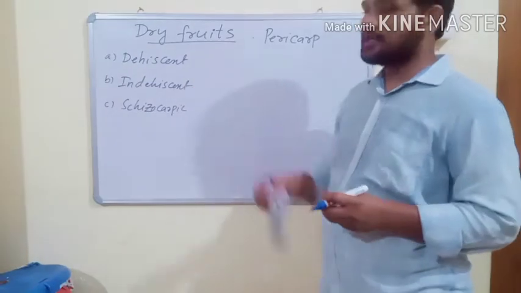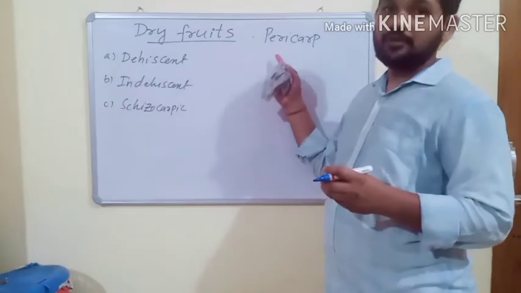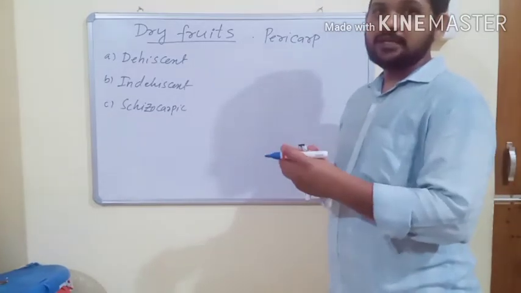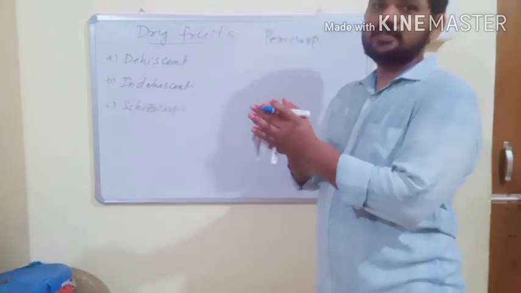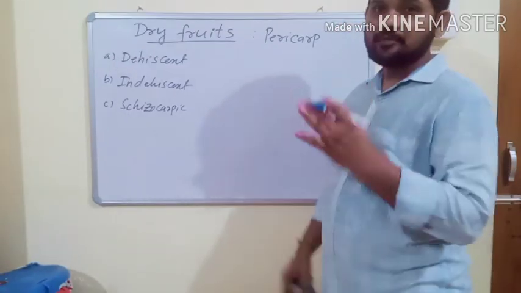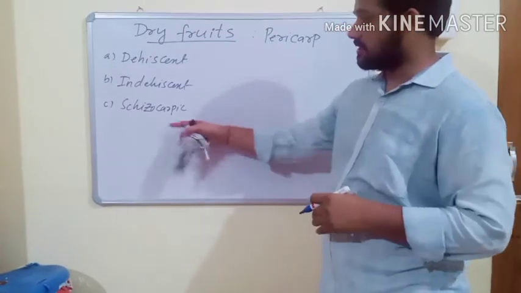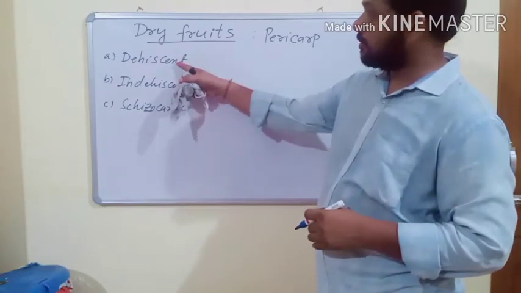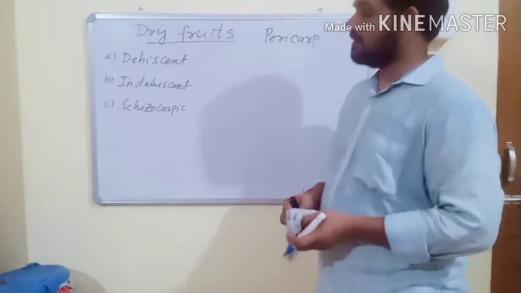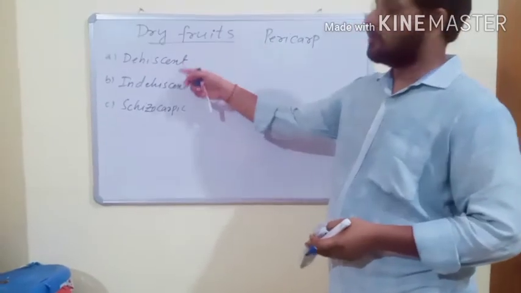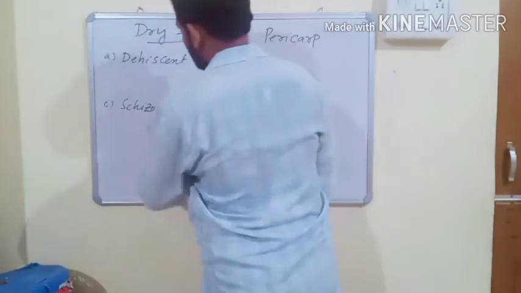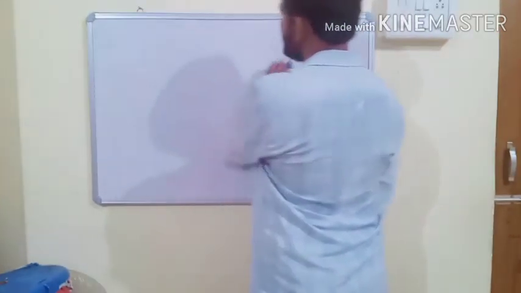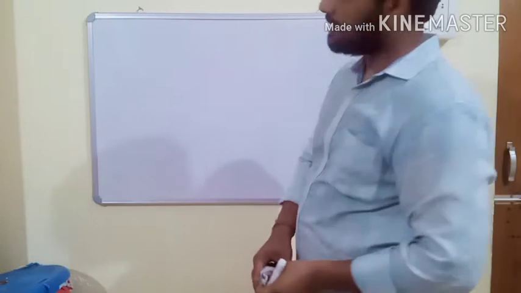So in this type, the pericarp dehisces or splits at the time of ripening and liberates seeds outside. In indehiscent, the pericarp does not dehisce. In schizocarpic, the fruits have characters of both dehiscent and indehiscent fruits. We will discuss all these three types one by one. The first one is dry dehiscent fruits. Dry dehiscent fruits are further classified into different types.